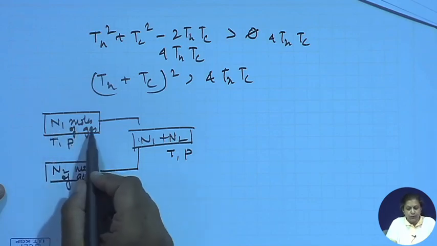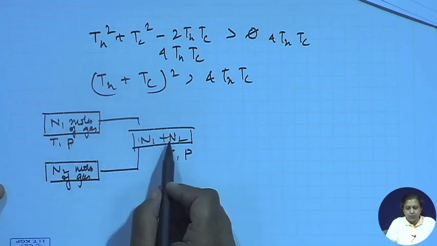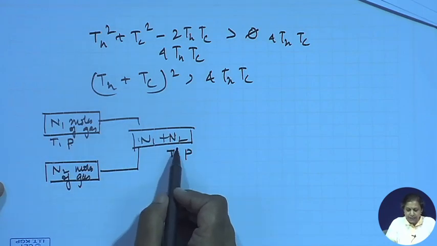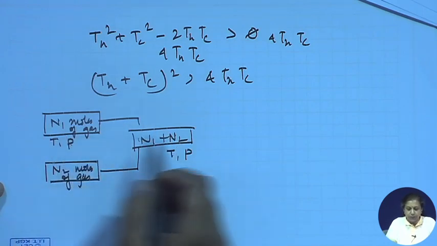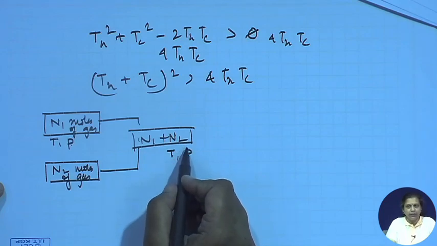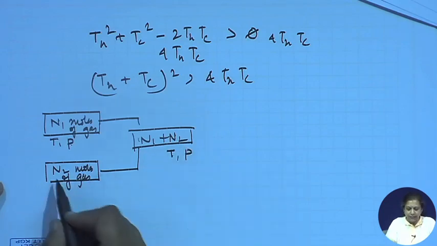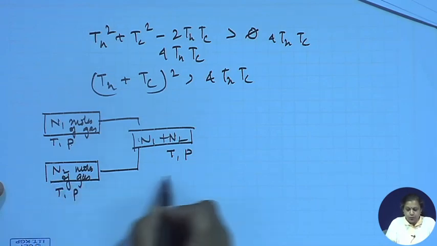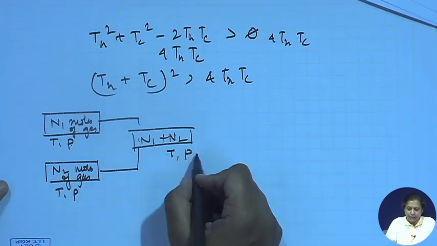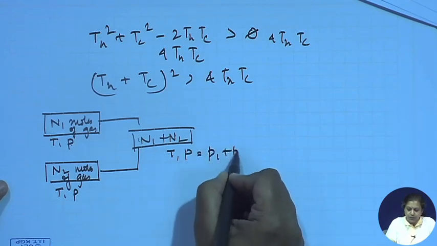So actually, what did this gas do in the process of mixing? It expanded from the total pressure P to a partial pressure P1 in this particular case. And gas 2 expanded from the total pressure P to the partial pressure P2, such that P was equal to P1 plus P2.